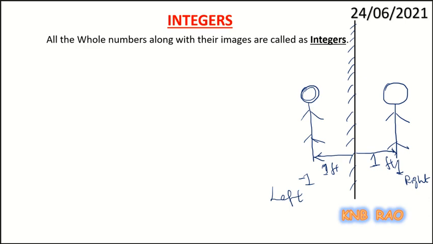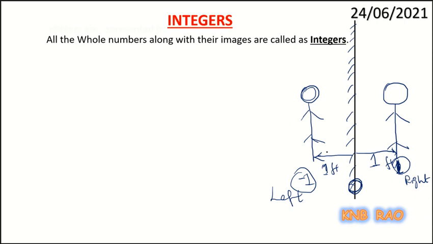That's how the images of natural numbers give you integers. Where is the 0 now? 0 is exactly where the mirror is. So the mirror is on 0.